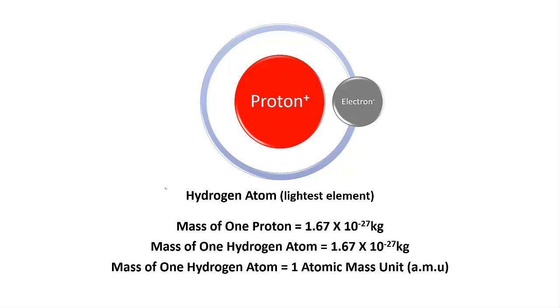The mass of 1 hydrogen atom is termed 1 atomic mass unit, that is amu. And as per the latest IUPAC, that is International Union of Pure and Applied Chemistry, they have also given that u can be used as the nomenclature for atomic mass unit, which means unified unit.